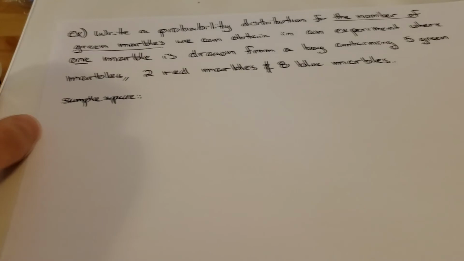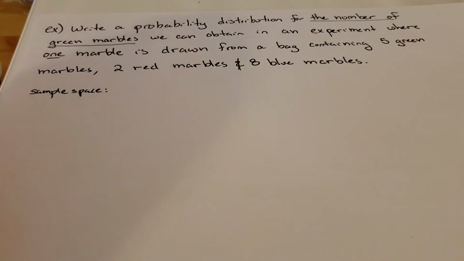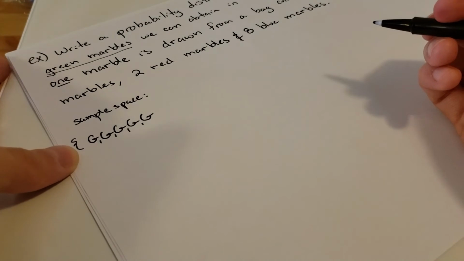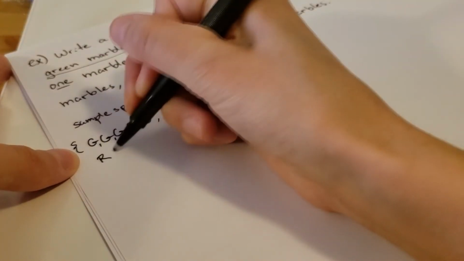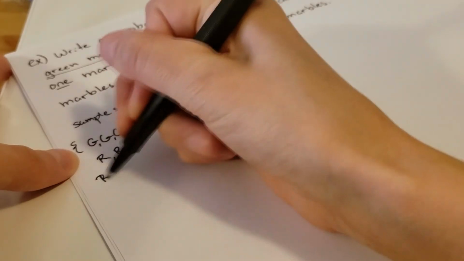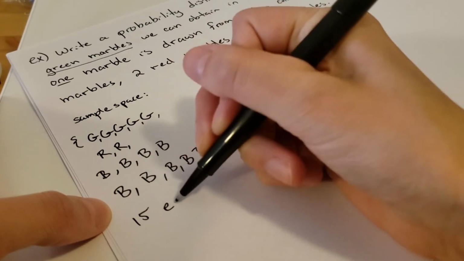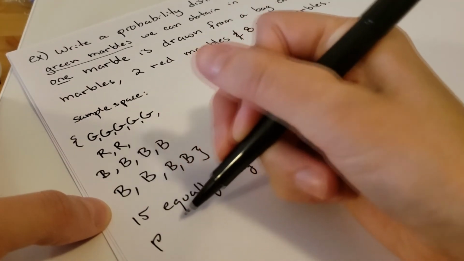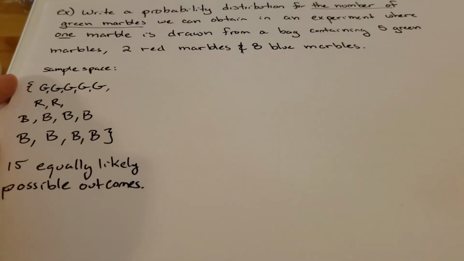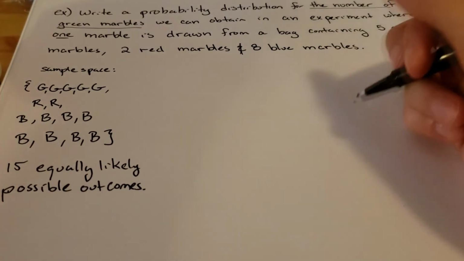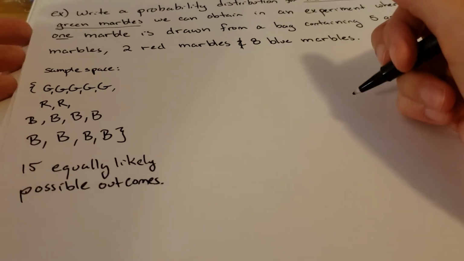Now, certain things are going to show up in the sample space more than once, because everything in the sample space needs to have the same probability. So we have 5 green marbles. We could end up with a green marble 5 times. We have 2 red marbles. And then we have 8 blue marbles. And this gives us 15 equally likely possible outcomes. Now that we've listed the sample space, it wasn't required to list the sample space to do this, but it's nice to visualize things sometimes. We can now get to constructing our probability distribution.